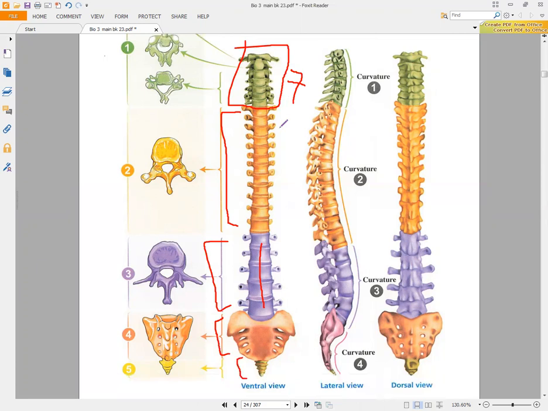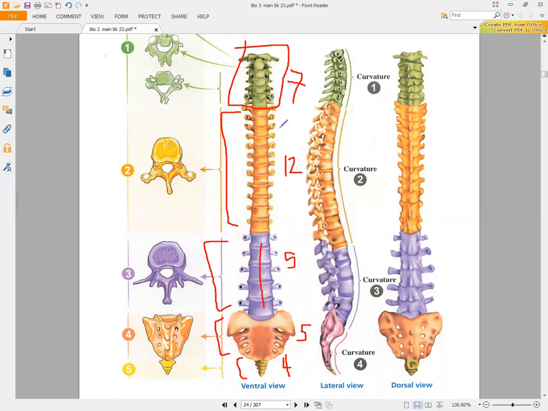The total number of vertebrae in the neck will be 7. After that, inside our thorax region, we will have 12. Then we will have 5 lumbar, 5 sacral, and 4 coccygeal. So the total number of vertebrae here will be 33. But you have to know that 33 vertebrae do not represent 33 bones.